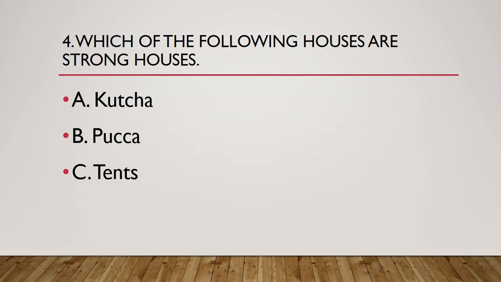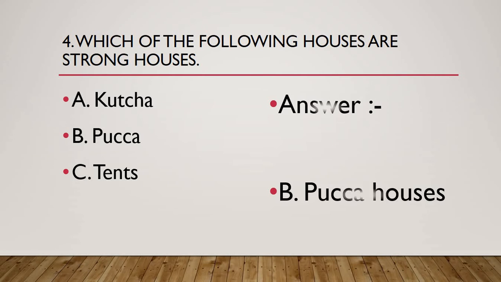What about second option, pakka house? The B, option B is pakka written there, that means pakka house. It could be there. And what about C option, tents? So tents where the nomads reside, now you know that. So it could be B or C. Now compare it, and I'll give you 2 seconds to think of answer. Okay, so now I hope that you have thought, and let's see which one is correct. And answer, option B is correct answer, pakka houses. So those are the strong houses made up of bricks and cements.